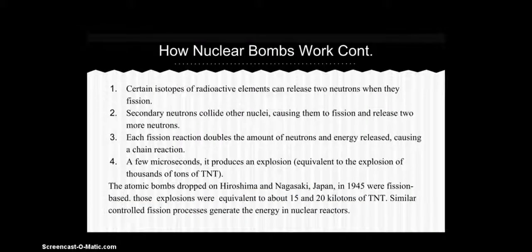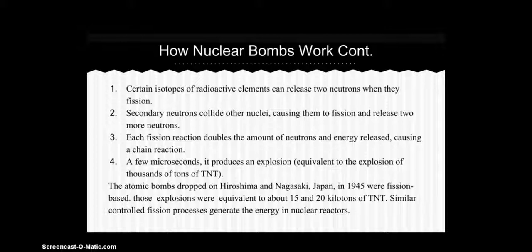Certain isotopes of radioactive elements such as plutonium-239 or uranium-235 can release 2 neutrons when they fission. Then these two secondary neutrons collide with nearby nuclei, causing them to fission and release 2 more neutrons each. Each fission reaction doubles the amount of neutrons and energy released, causing a chain reaction. After a few microseconds, the chain reaction produces an explosion equivalent to thousands of tons of TNT.